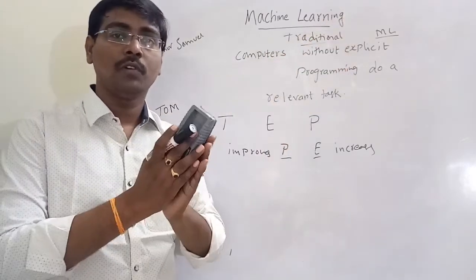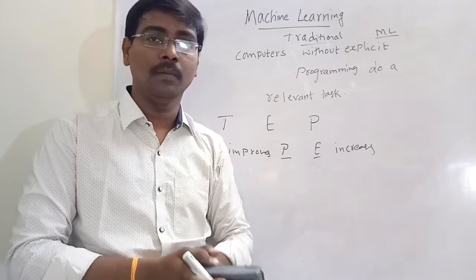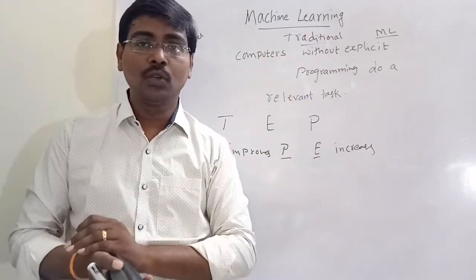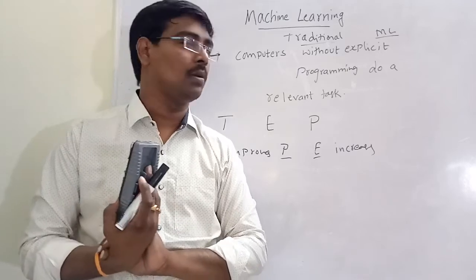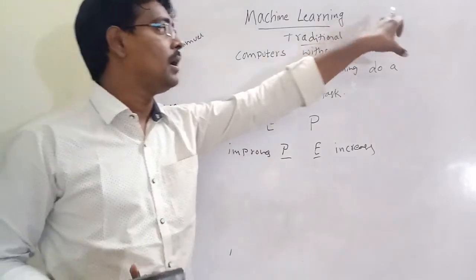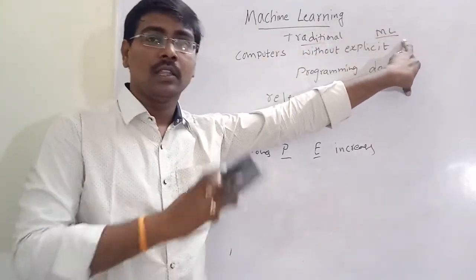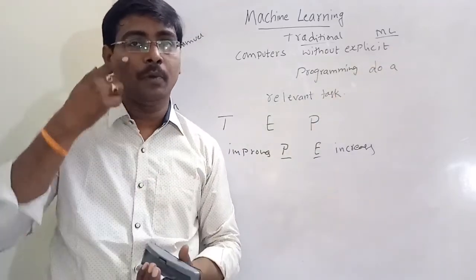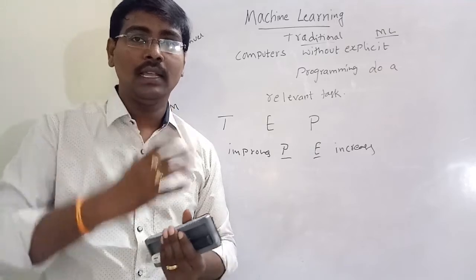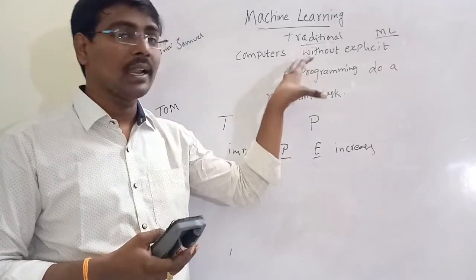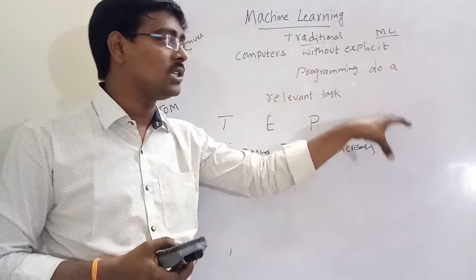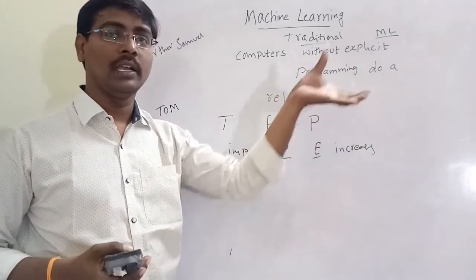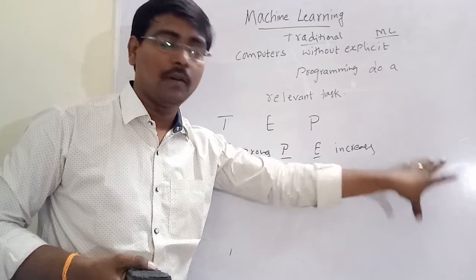First we design an algorithm, convert this algorithm into a program, and execute the program to solve a problem. But in machine learning, there are no programming instructions. We model a system with some training data, and from the set of data, it predicts the output.